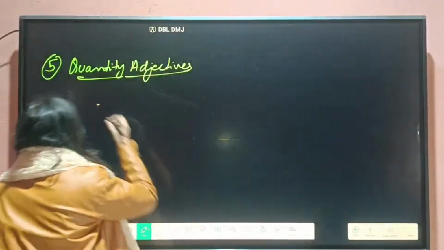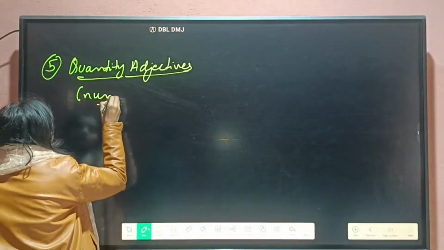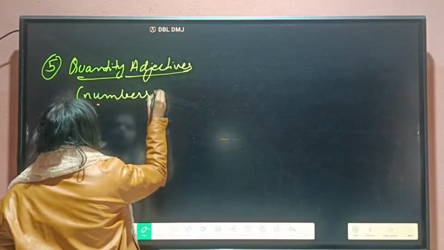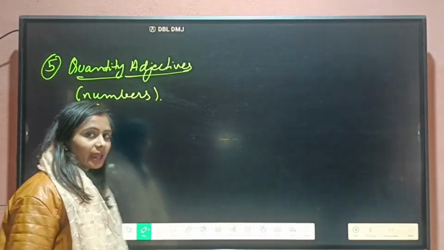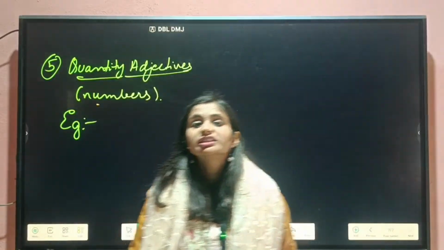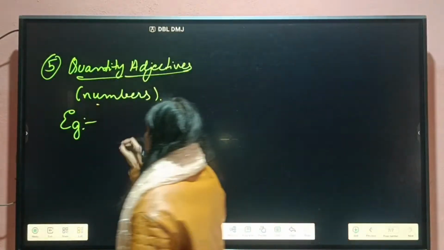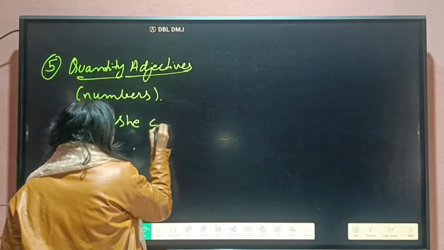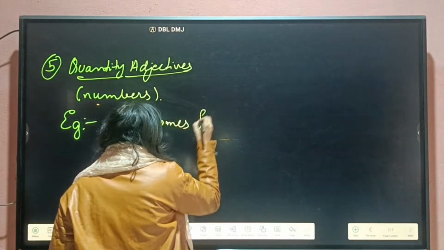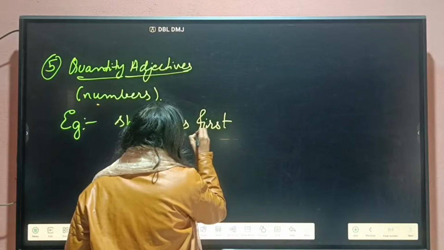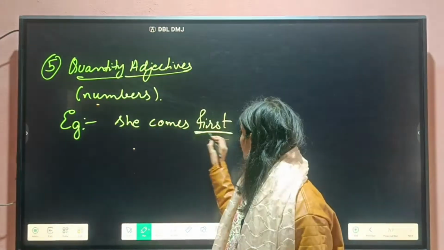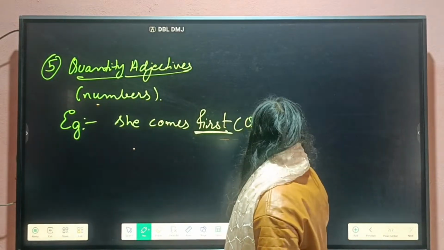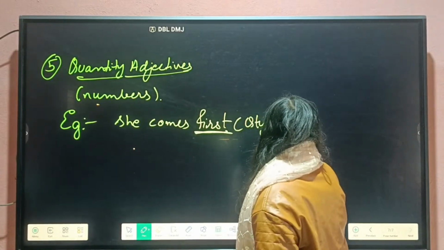This tells about numbers. Quantity tells about the numbers. For example, I am writing "she comes first." So "first" is our quantity adjective in this case.